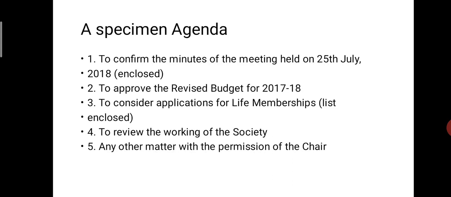To approve the revised budget for 2017-18. To consider applications for life membership, list enclosed. To review the working of the society. And the last point, any other matter with the permission of the chair. See how the points are written in the agenda.